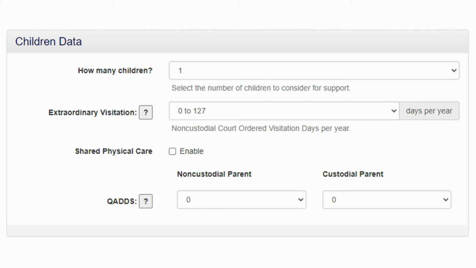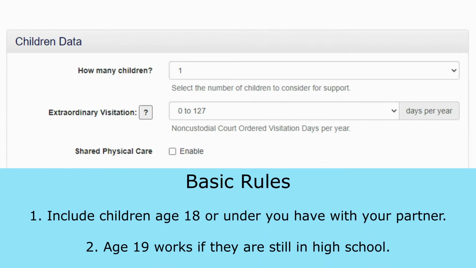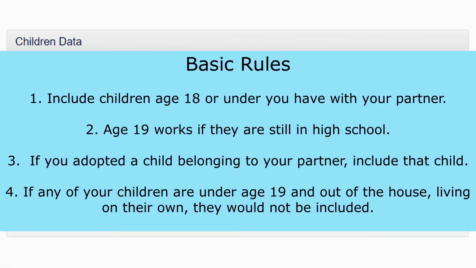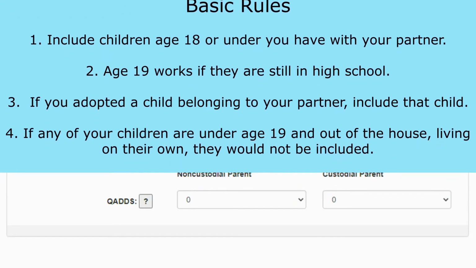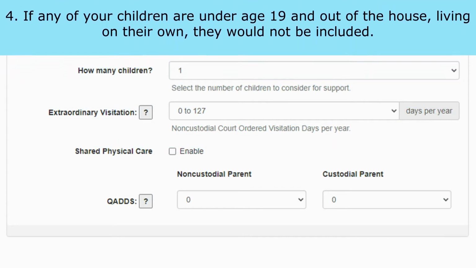Let's talk about the children data entry fields. How many children means how many children age 18 or under that you have with your partner. A child aged 19 qualifies if still in high school. If you adopted a child belonging to your partner, you would include that child. If any of your children are under age 19 and out of the house, living on their own, they would